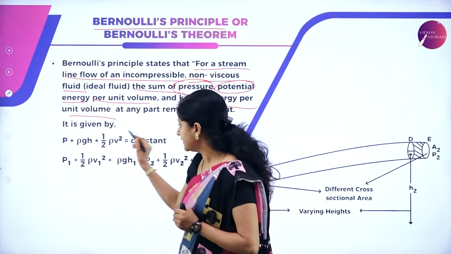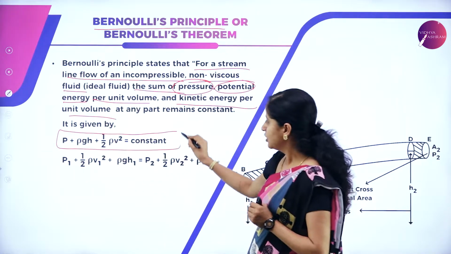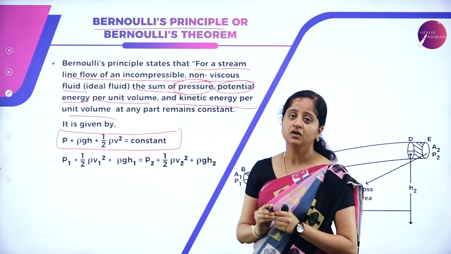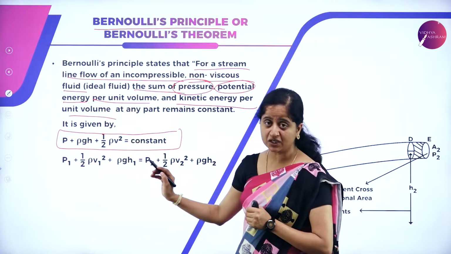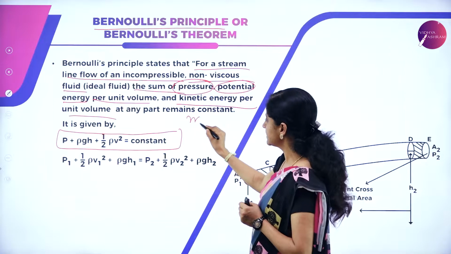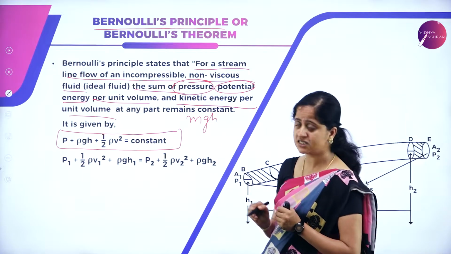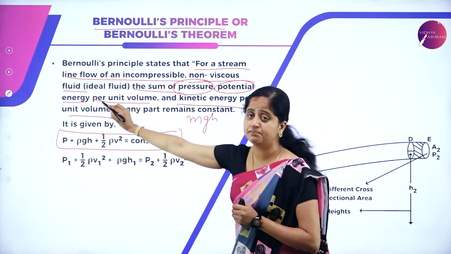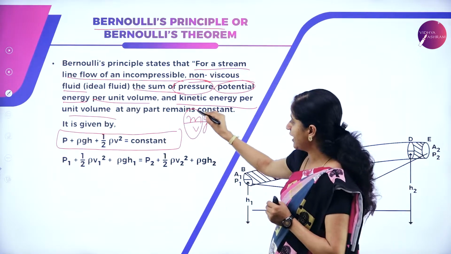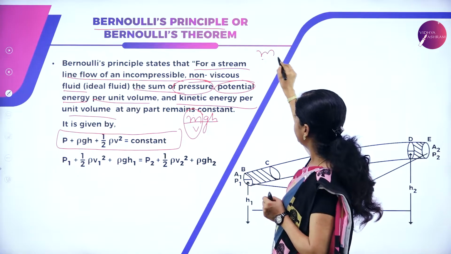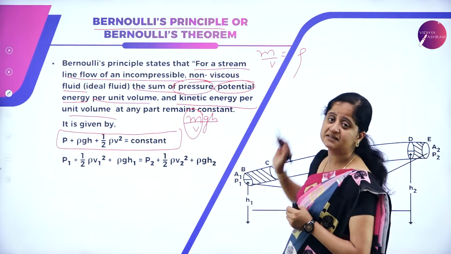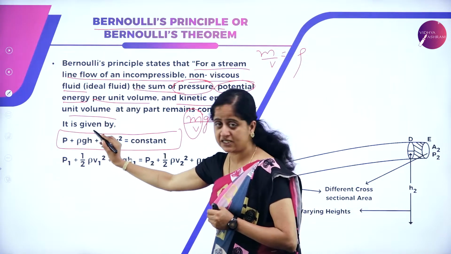So, it is given by the expression P plus rho gh plus half rho v square is equal to constant, where P is the pressure. How do we get this rho gh? We know potential energy is given by the expression mgh. Now, we are saying the potential energy per unit volume, which means divided by V. Here we have m divided by V. M divided by V is nothing but mass per unit volume, which is the density, given by the symbol rho, and hence we get rho gh.